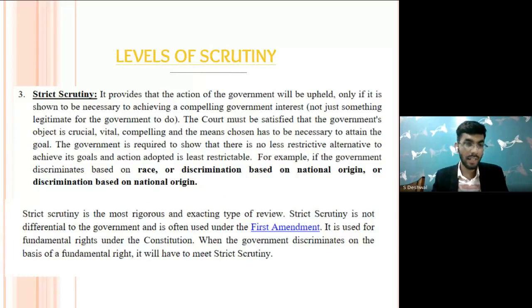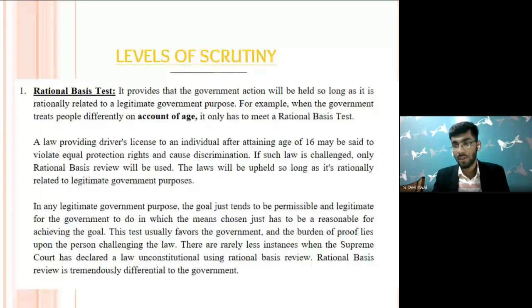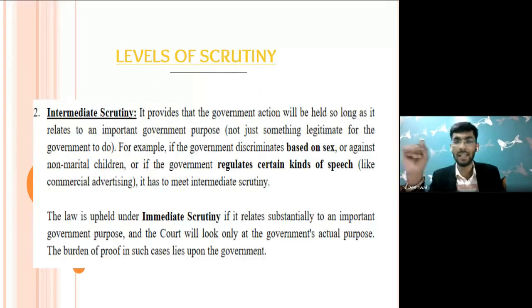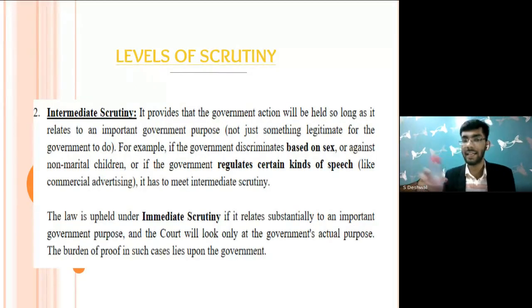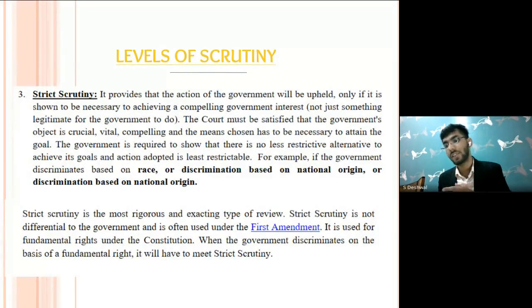The third one is strict scrutiny. So these are the three tests. First test is rational basis. Second is intermediate scrutiny. And third one is strict scrutiny.